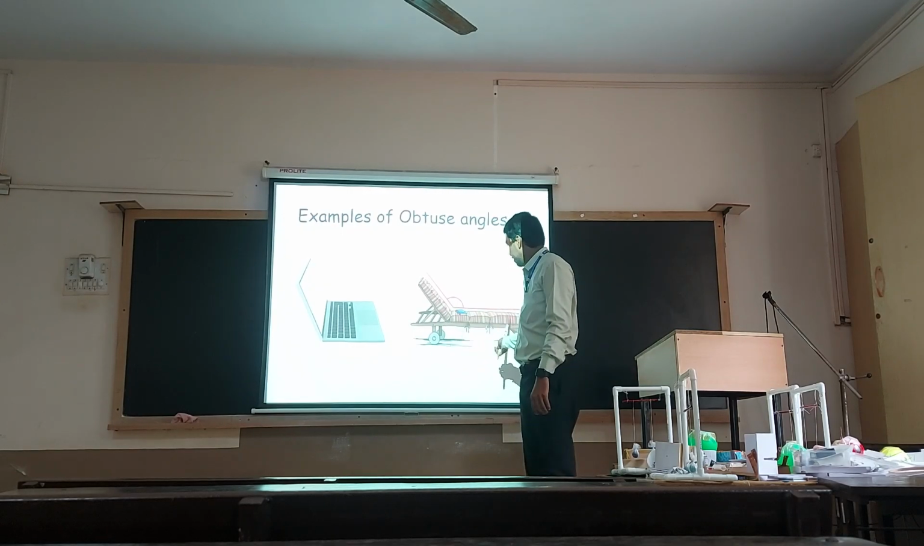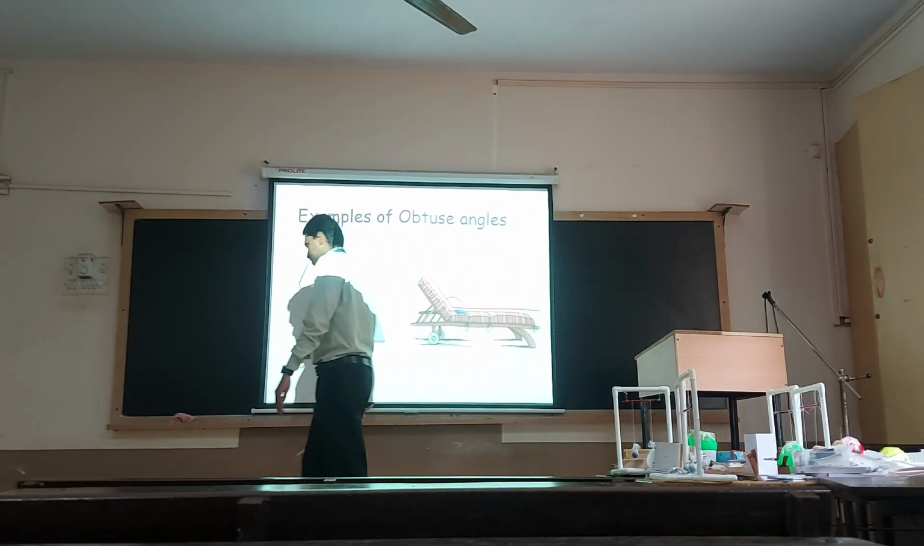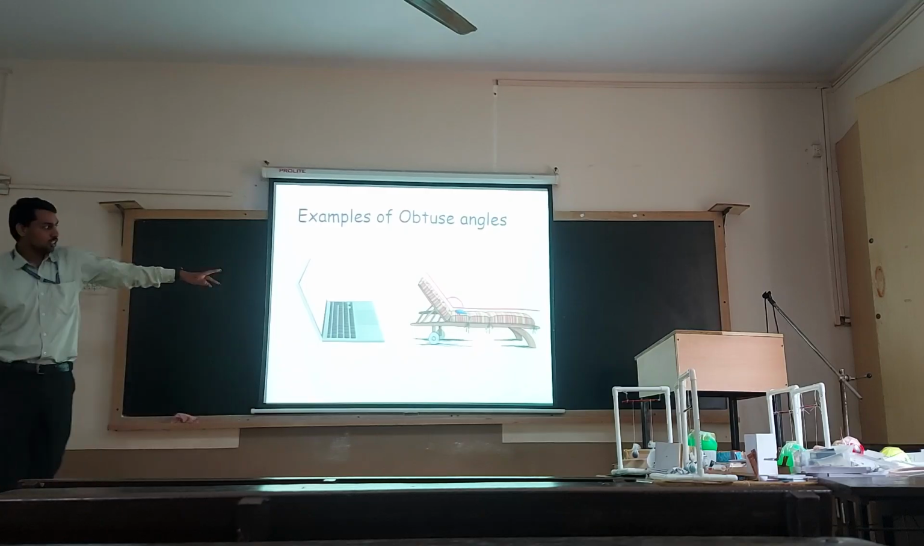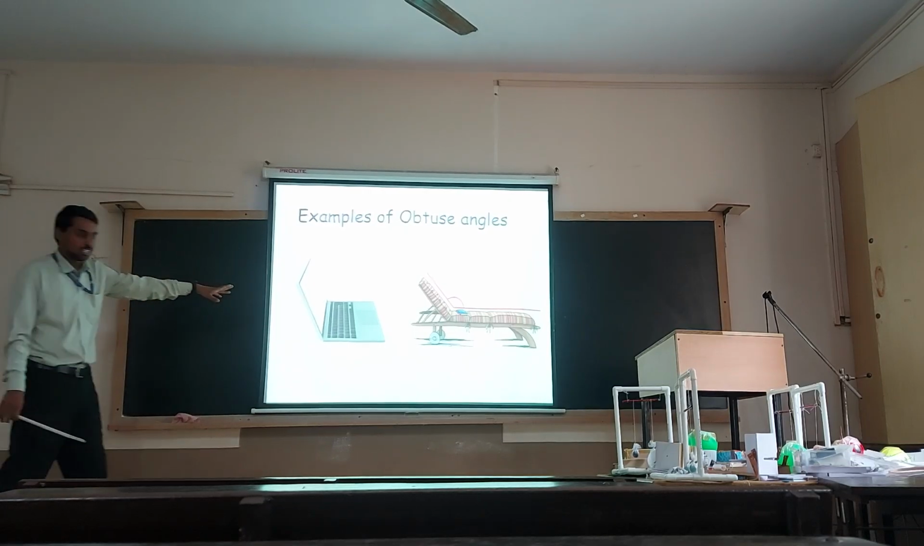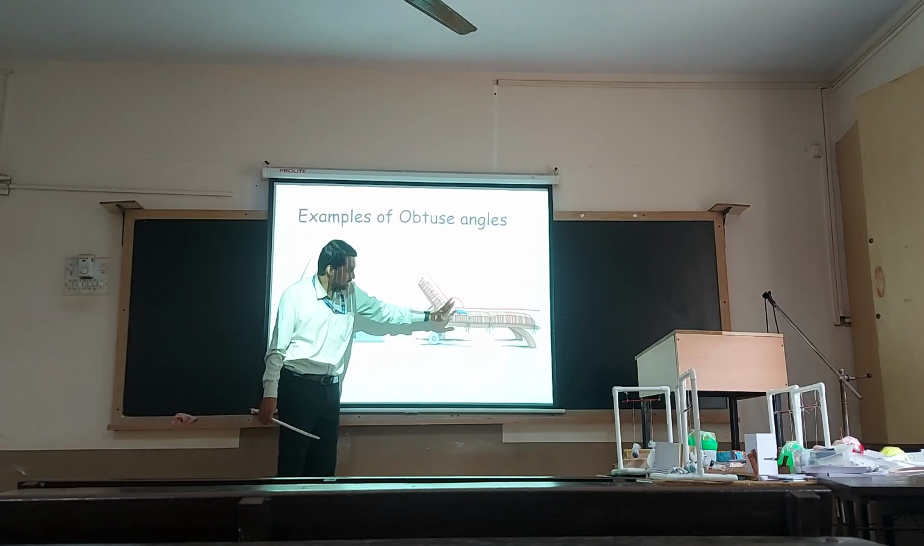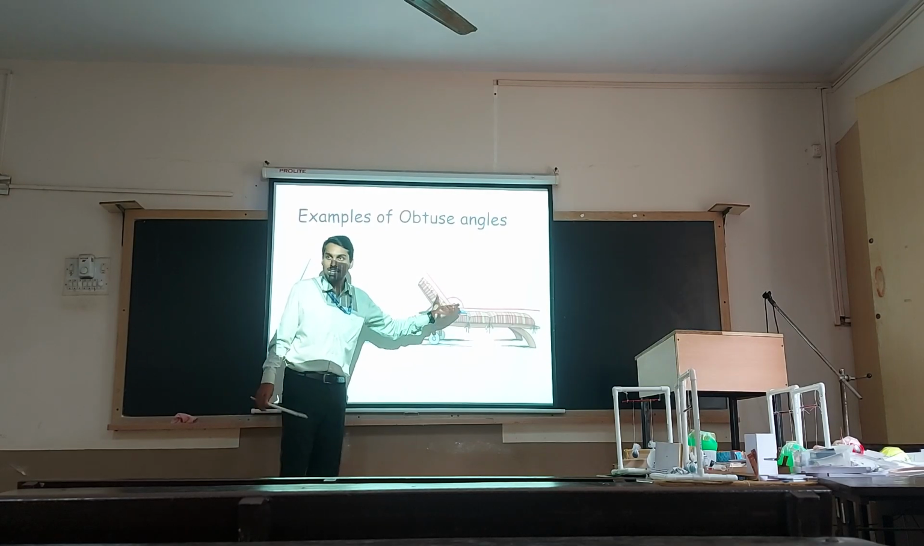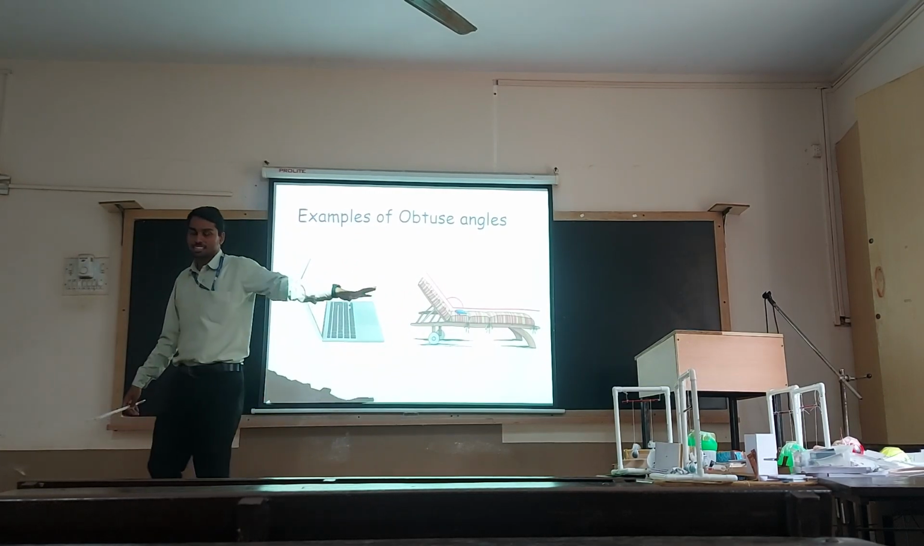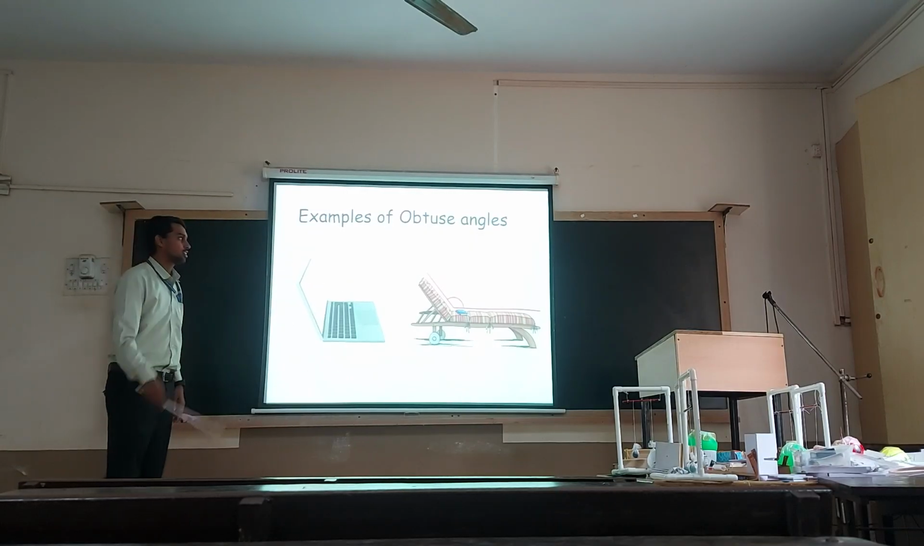Then we got the arm shape, right? That is also forming an angle greater than 90 degrees. You can see that there is a slant backward and that is forming an angle greater than 90 degrees. So this is a real example for an obtuse angle.